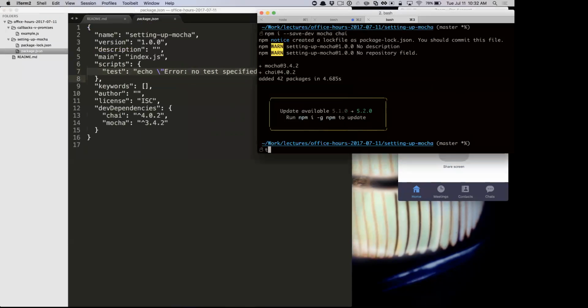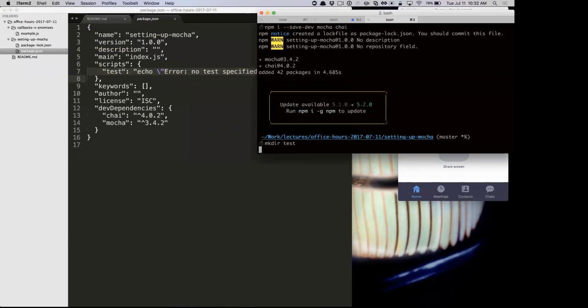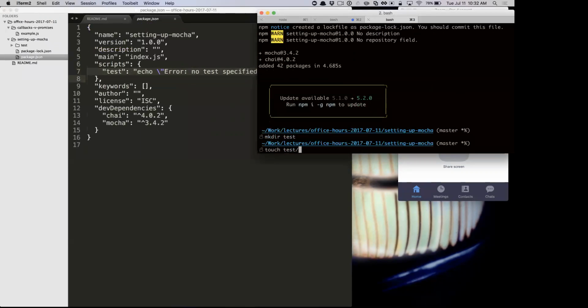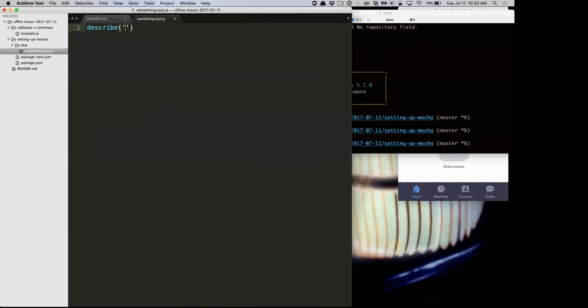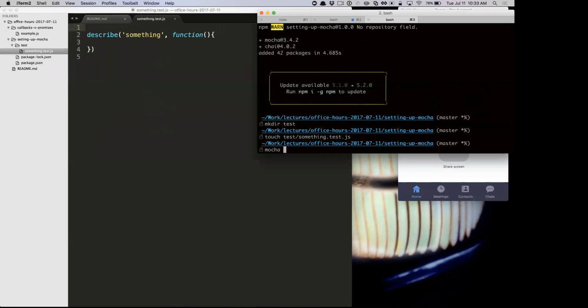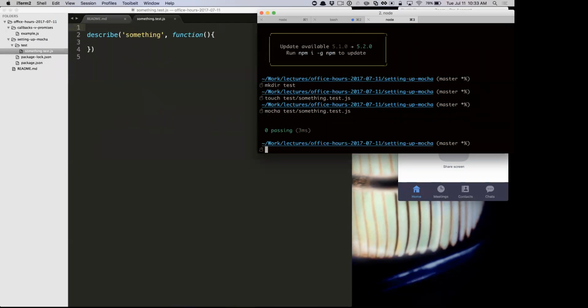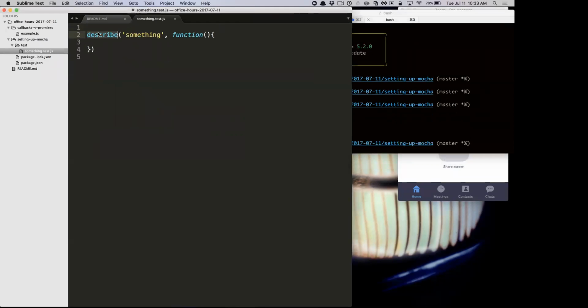We can totally make our test directory and put a test file in here, and we can start testing something. But we have to get Chai, right? When you run the Mocha command on a test, Mocha does some pre-work to get this global variable set up for you, so you don't have to require Mocha in every single file, but you do have to require Chai, but I'll show you a trick about that.